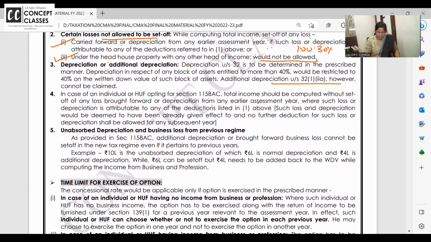See, as per 115 BAC, additional depreciation brought forward business loss cannot be set off in new tax regime if it pertains to the previous year. 10 lakhs is unabsorbed depreciation. You know, take a pause and listen to me. Unabsorbed depreciation can be brought forward and set off for n number of years.